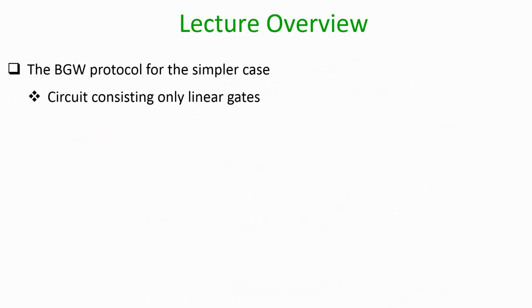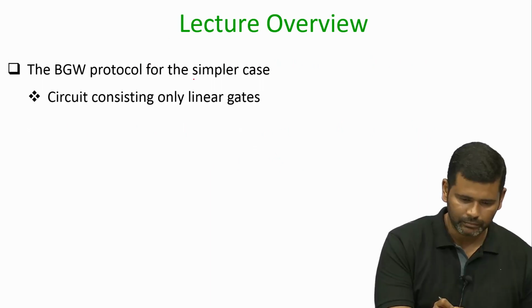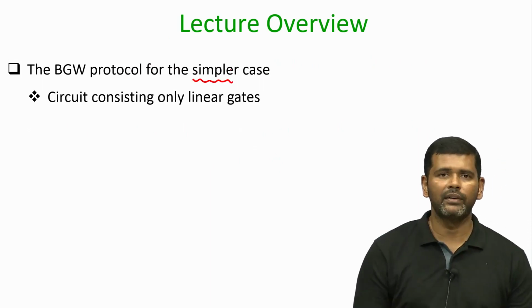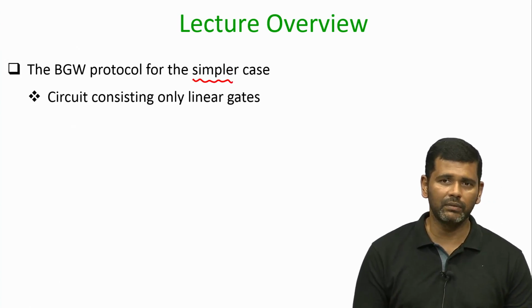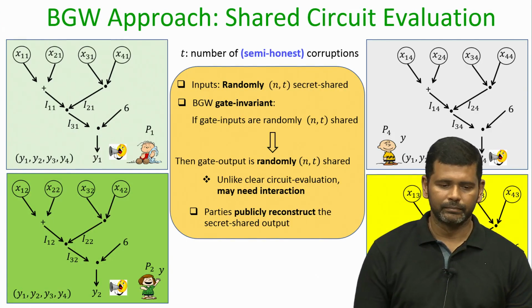In this lecture we will start going into the details of the BGW protocol, the exact details, and we will start with a simple case, namely we will assume a function which just consists of linear gates. So,